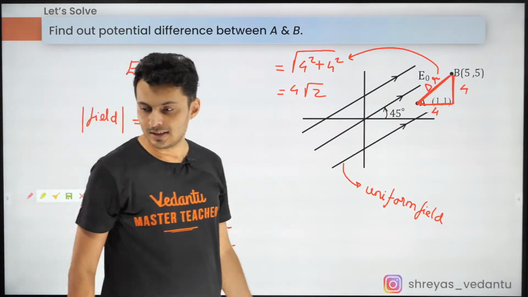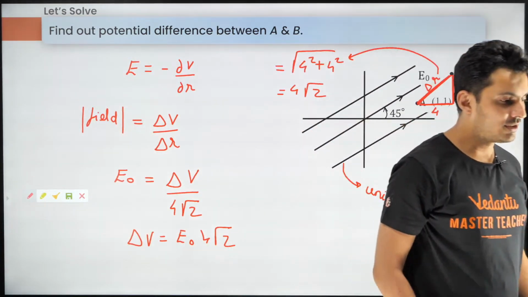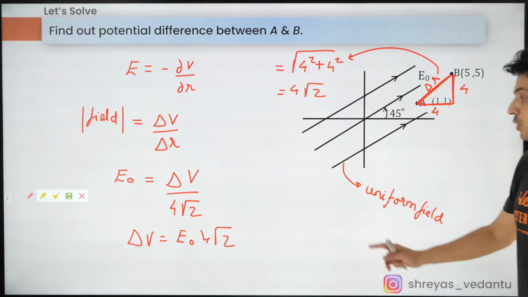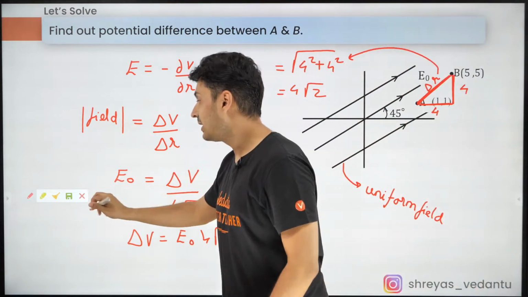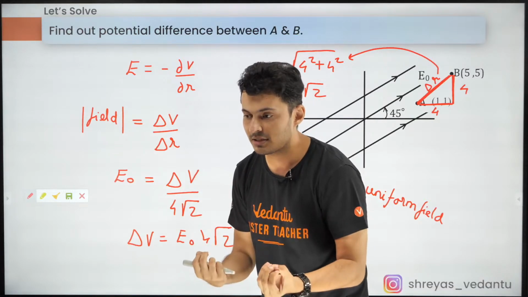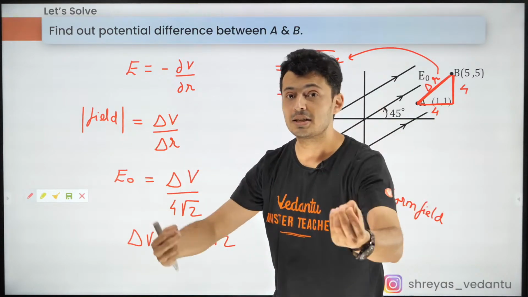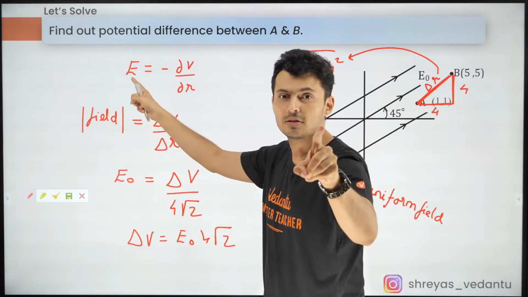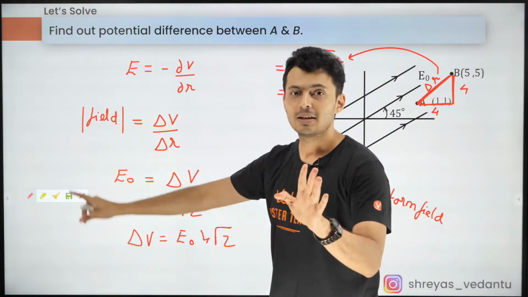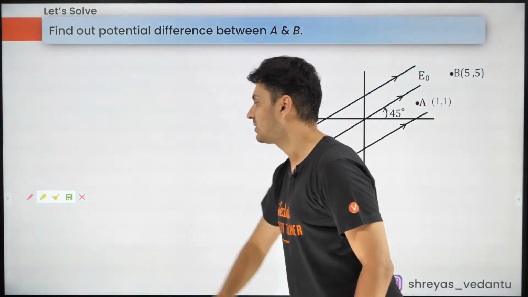Understood, everyone? This is how you get the answer. So you might get some numerical based questions on E equals delta V by delta R. Wherever the potential changes really fast, the field is strong. Wherever the potential changes slowly, the field is weak. This is what I was just telling you about. Okay, so that's the answer.